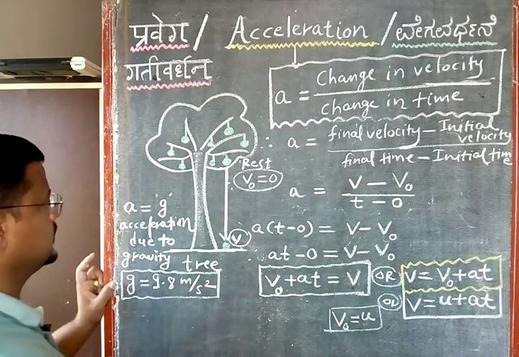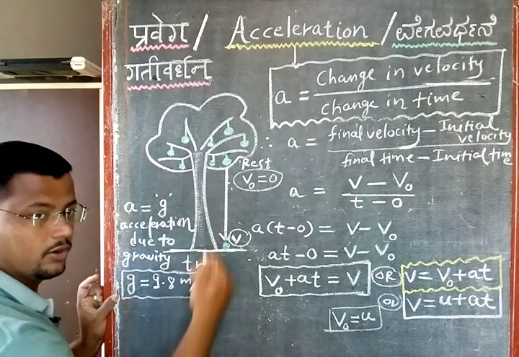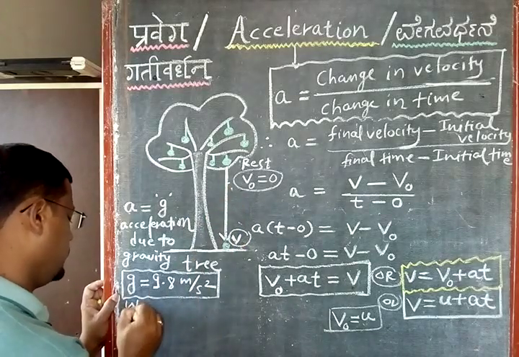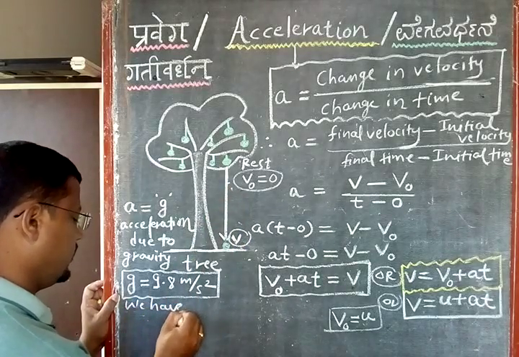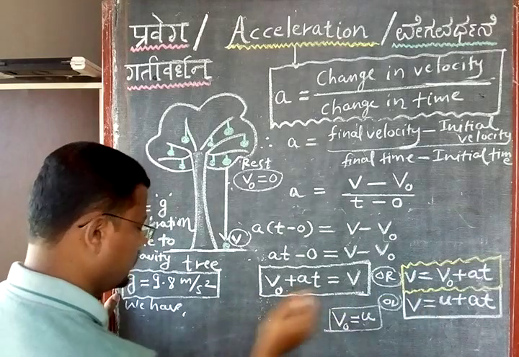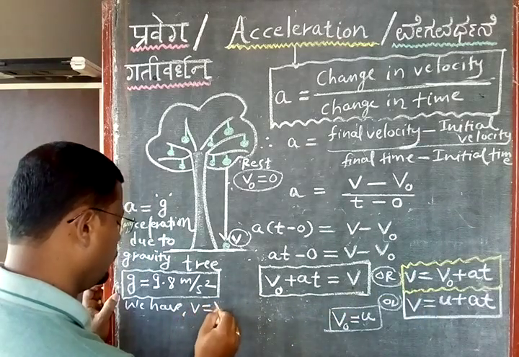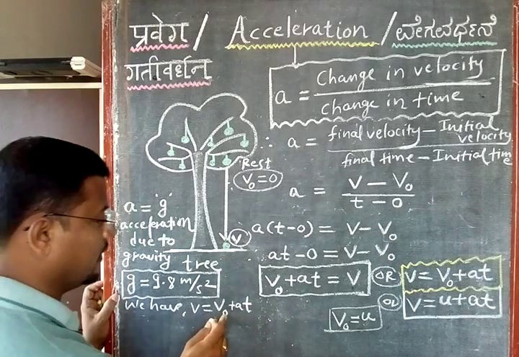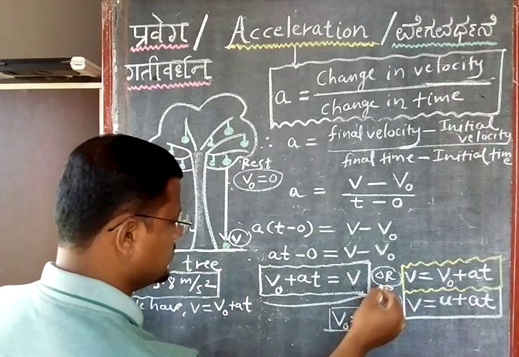So how to apply this equation for a freely falling object, we'll see here. What is our formula? Just now you derived it: V is equal to V0 plus A into T. You should not ask me how. I proved it here. You can see this here.